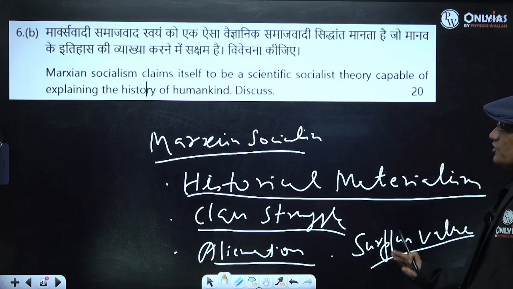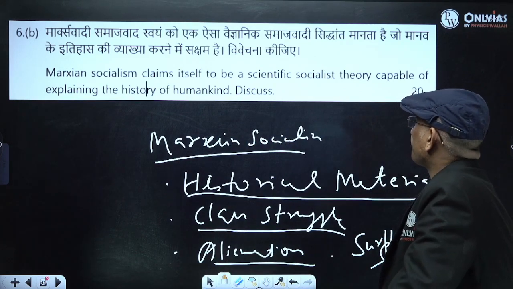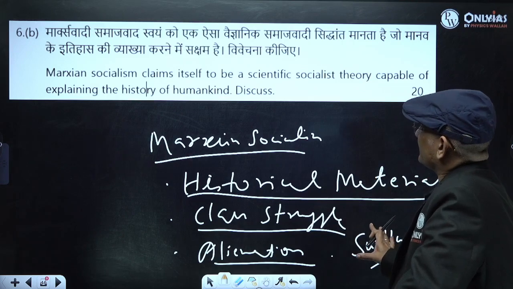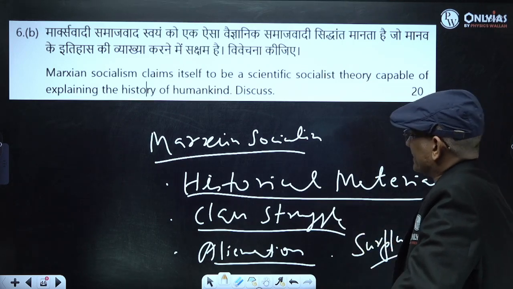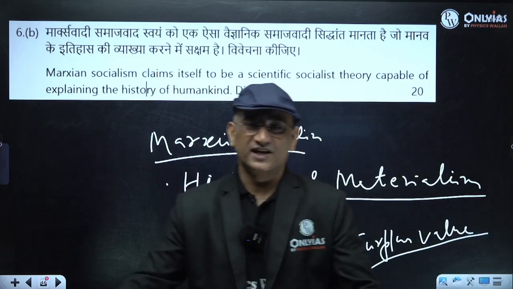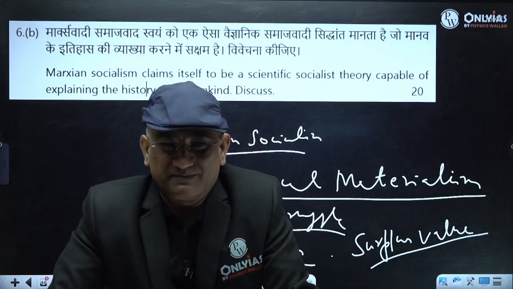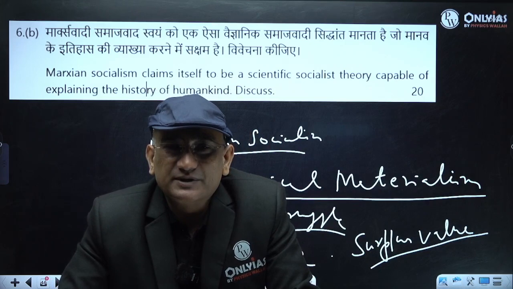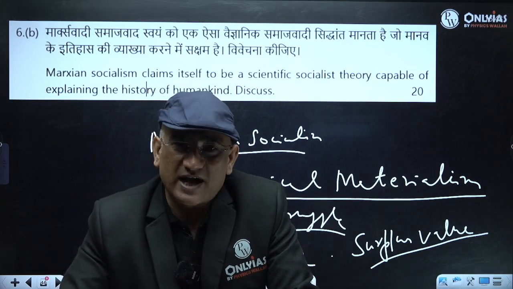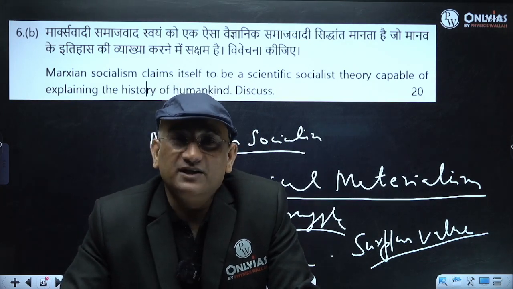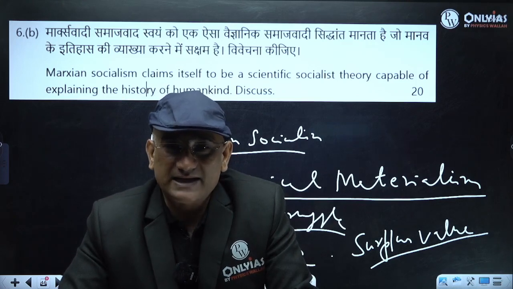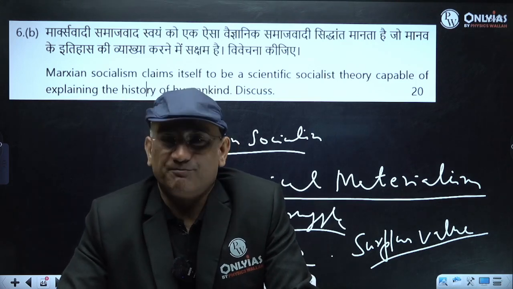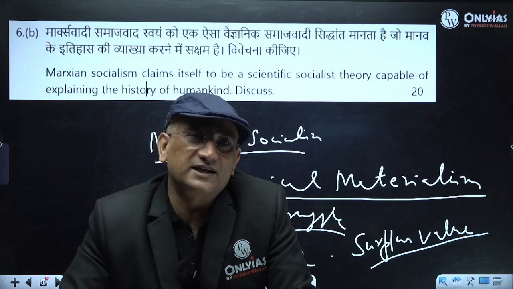So you will see Marxian socialism presented it in a proper manner, because before Marx there was utopian socialism. There was no proper presentation of how this classless society would be formed. But now there was a formula scientifically developed. Therefore, Marxian socialism is called scientific socialism.